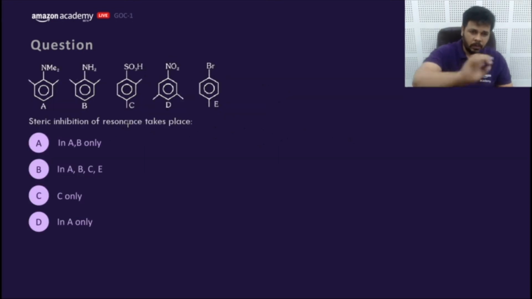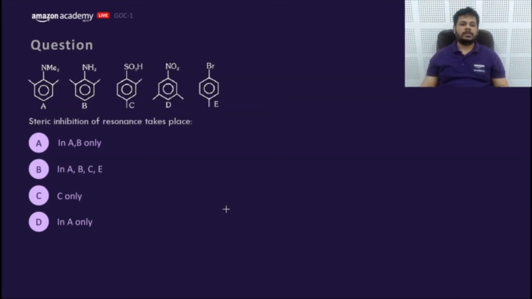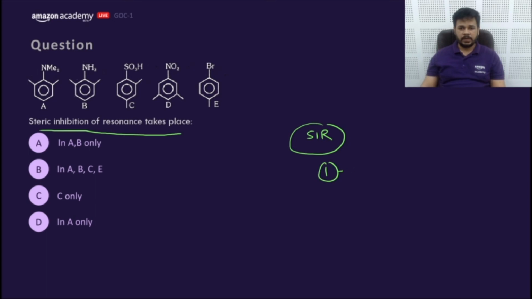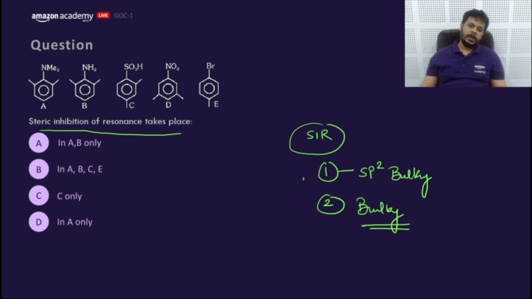Leave. We'll go for SIR. We'll choose this. Steric inhibition of resonance takes place. For steric inhibition of resonance to occur, we need two things. First one is an sp2 group, which is bulky, which will become out of the plane of the benzene ring. The second one is a bulky group. We need two things. So let's answer.